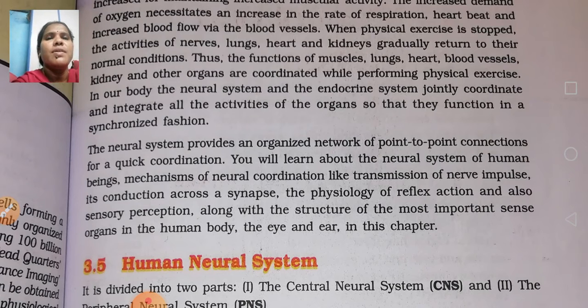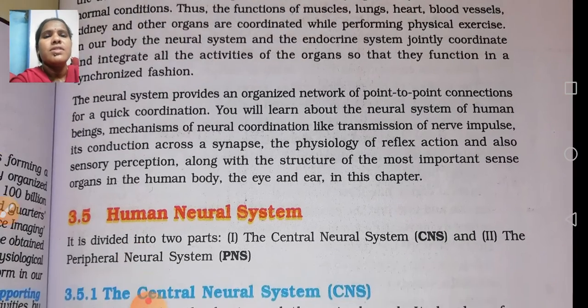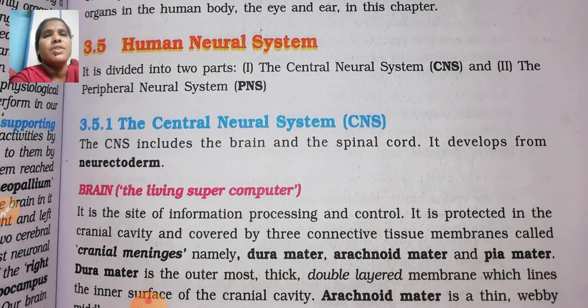So here the mechanisms of neural coordination include transmission of the nerve impulse, conduction across the synapse, physiology of reflex action, and also sensory reception. If we see the organs of the human body, the eye and the ear, we will see them one by one. Okay.